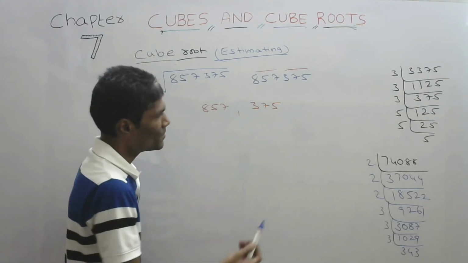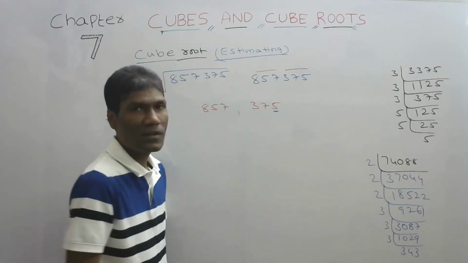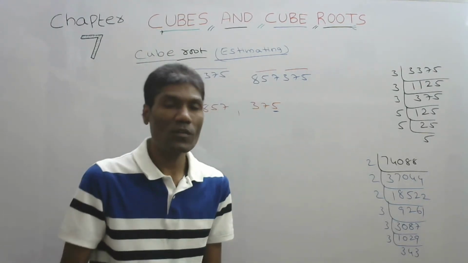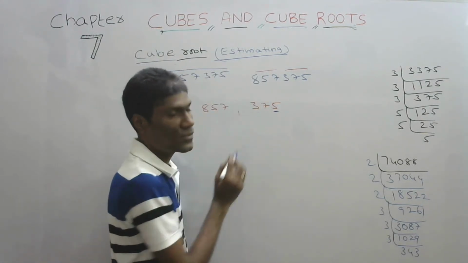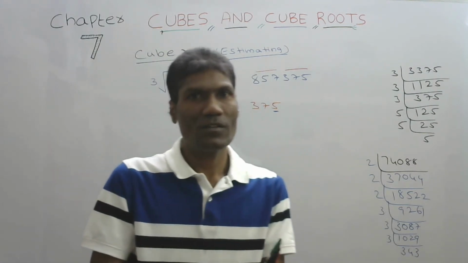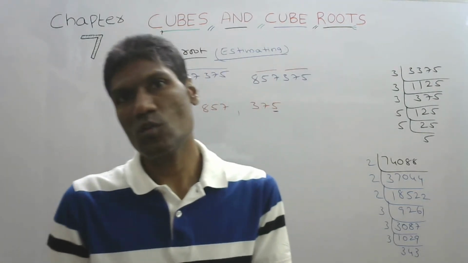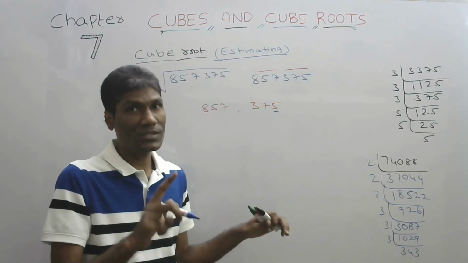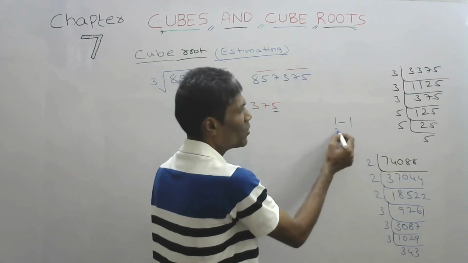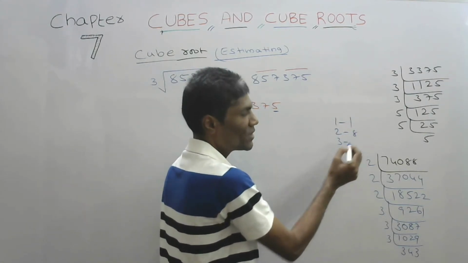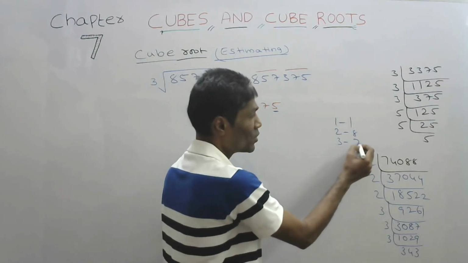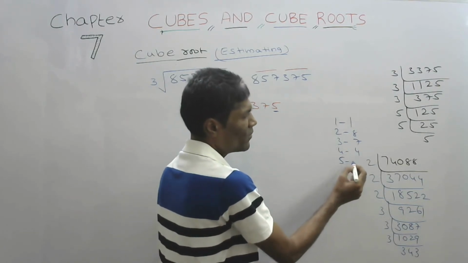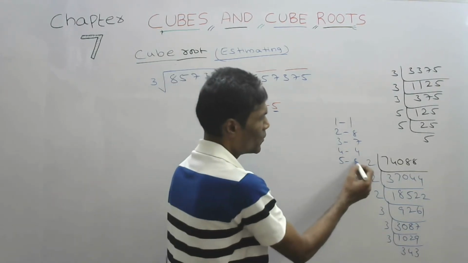Now what we'll do is, what is the last digit here? 5. So, what is the possibility for the cube root of a number whose units digit is 5? Say if it is 1, 1 cube, 1 into 1 into 1, 1. For 2, 2 twos are 4, 4 twos are 8 it should be. For 3, 3 threes are 9, 9 threes are 27 it should be 7. For 4, 4 fours are 16, 6 fours are 24, so 4. For 5, 5 fives are 25, 5 fives are 25. So 5.